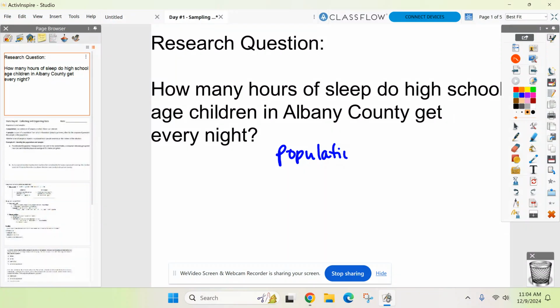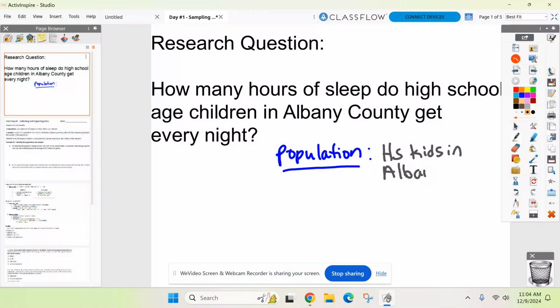When we talk about population, it's who am I studying? Kids in Albany County. High school kids. High school kids in Albany County would be my population. So when you hear the word population now, that's who are you studying? Not what are you studying, who are you studying? So my answer here would be high school kids in Albany County, right?